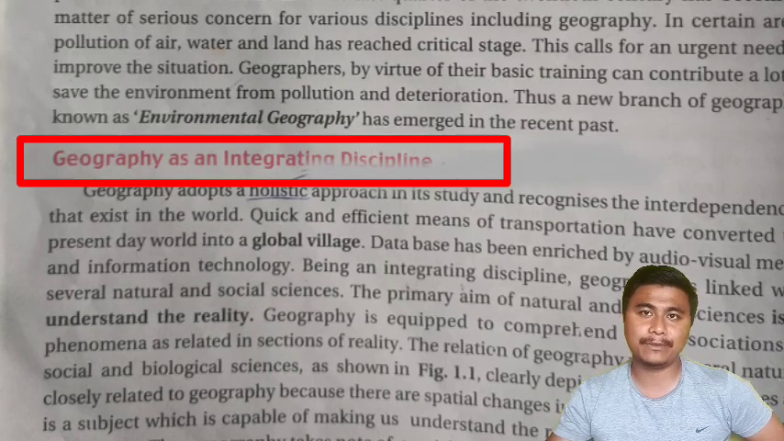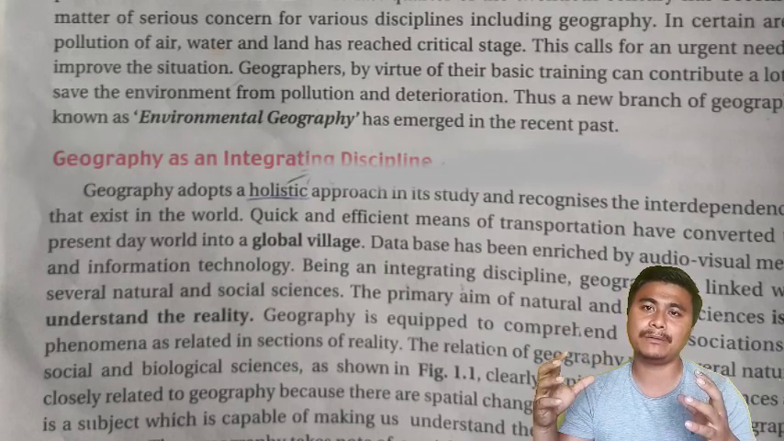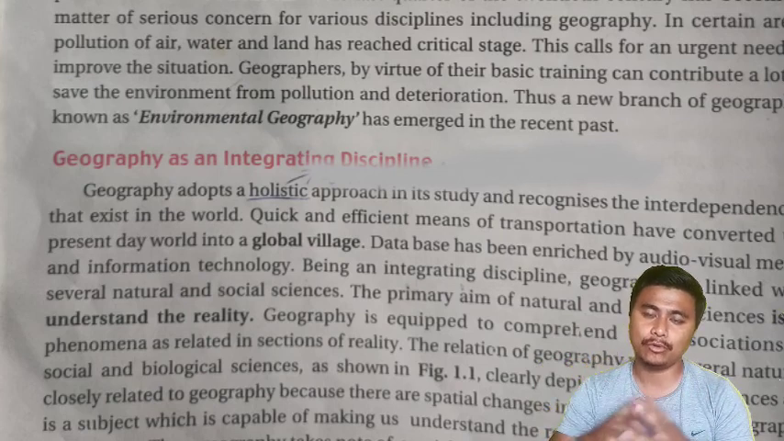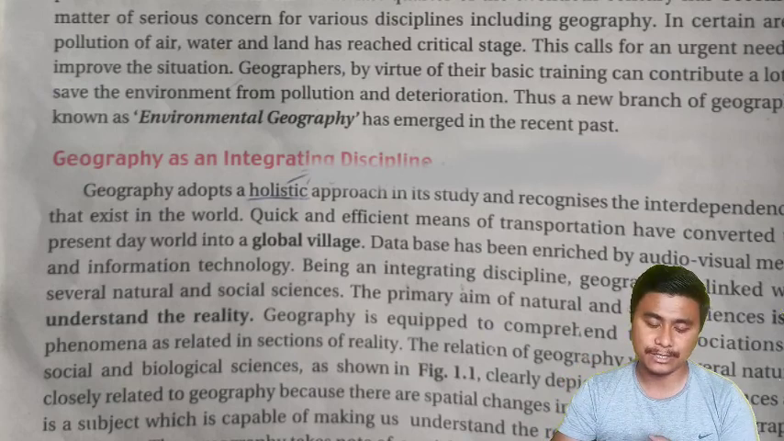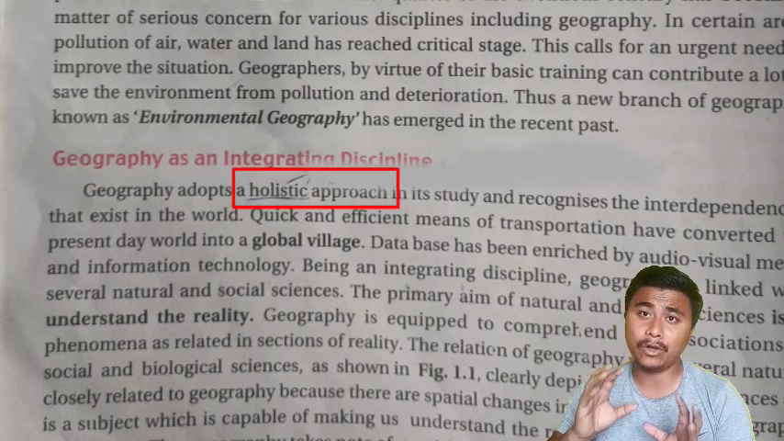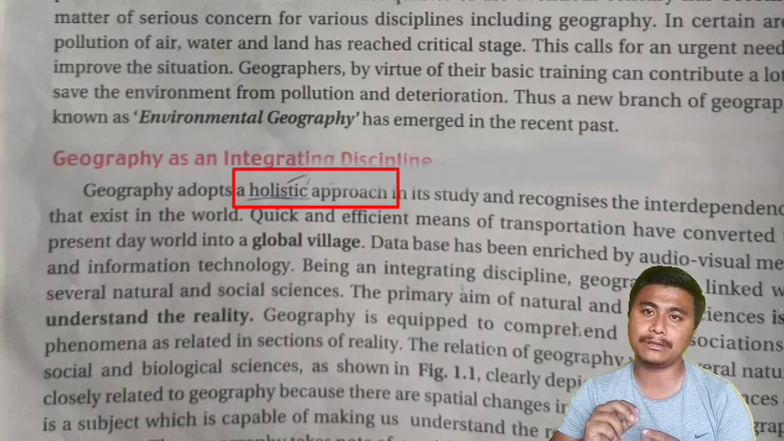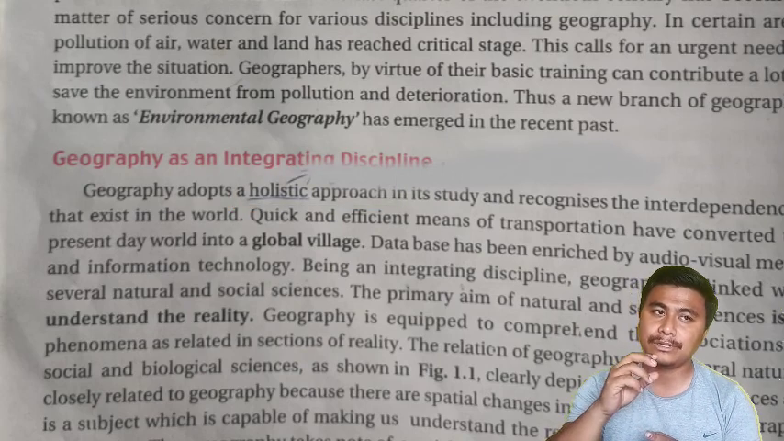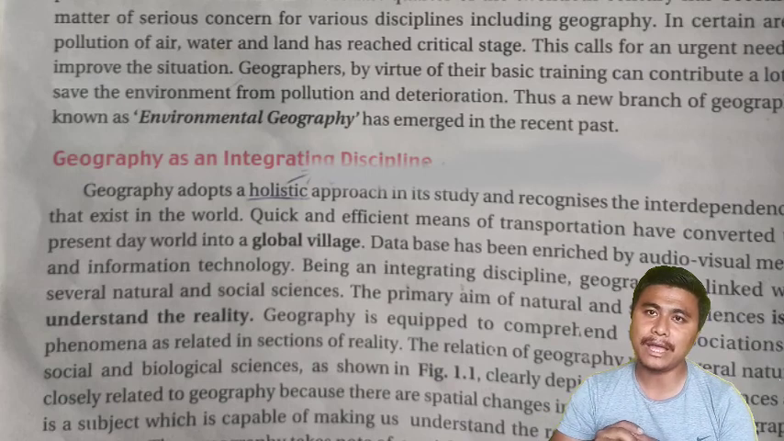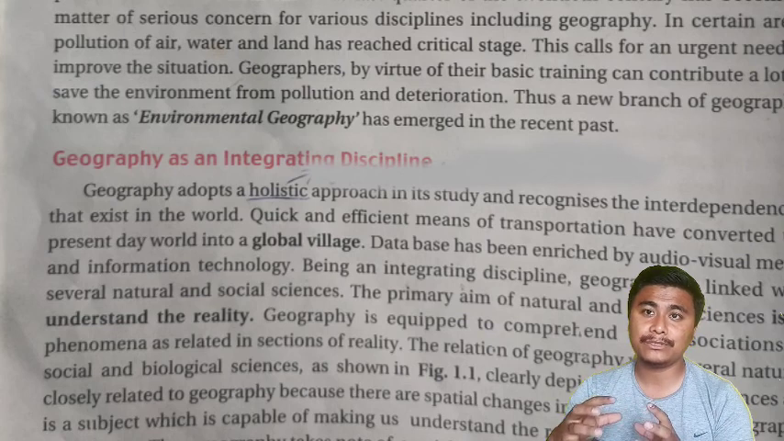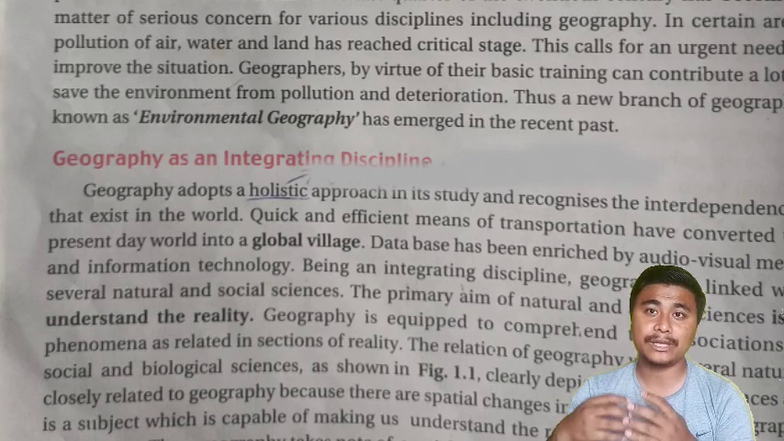Integrating discipline means sum up everything. Integrated means sum up everything in one as a whole. Geography is also the same kind of discipline. Every other subject has its roots in geography, so that's why we call it an integrating discipline. Geography adopts a very holistic approach. The term holistic means certain things which are related to one particular idea. As I said, geography is an integrating discipline, meaning all the other subjects have something in common with geography. That's why geography keeps a very holistic approach in its study.